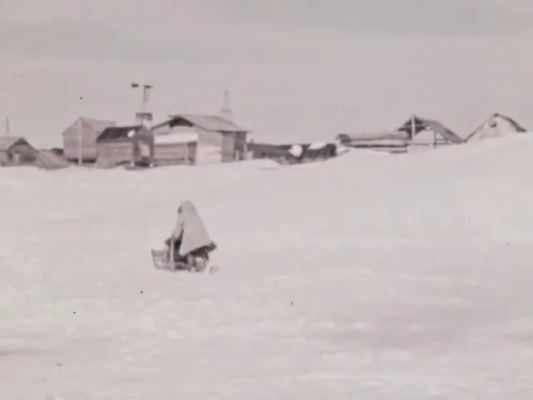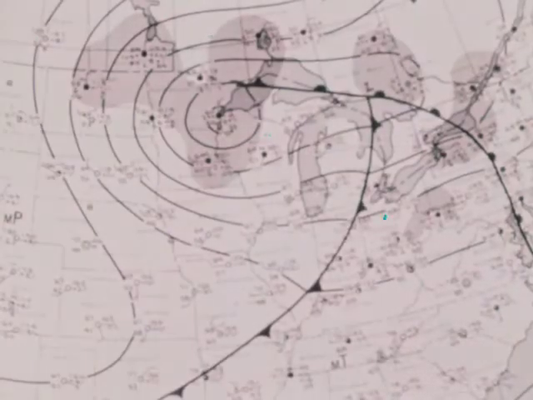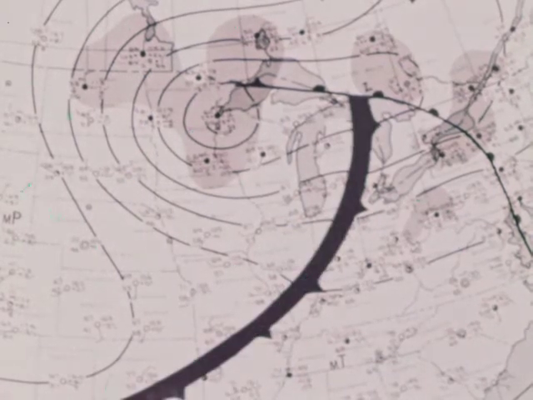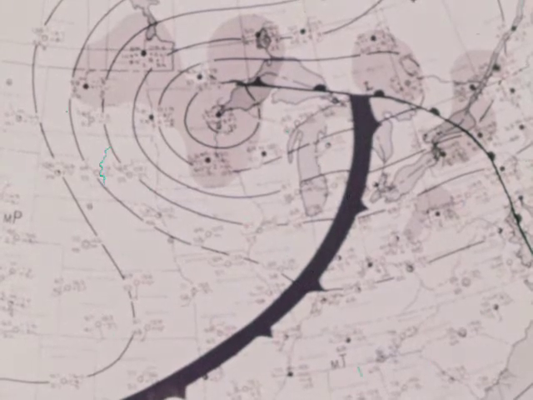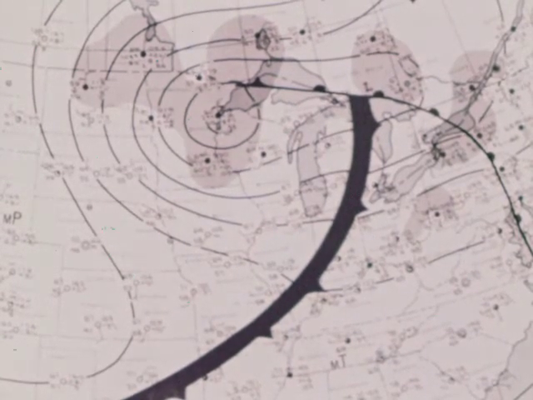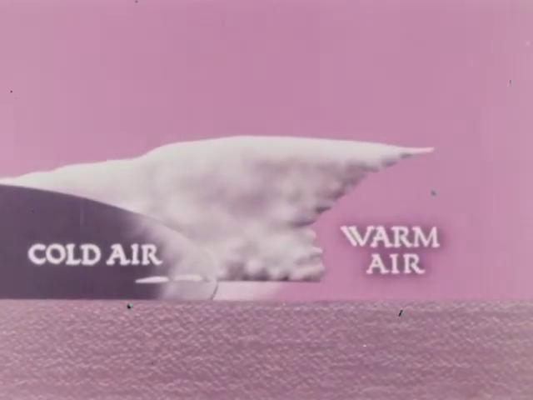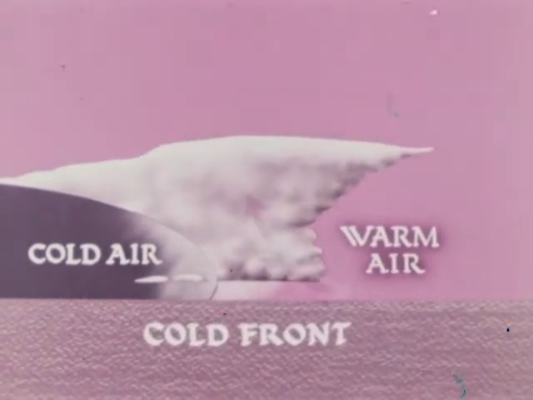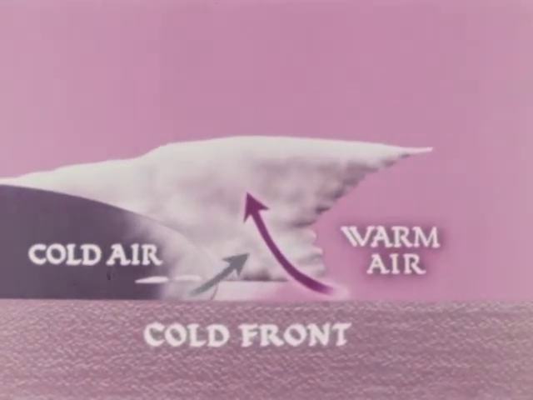When a mass of cold polar air drifts south and meets a warm air mass, pushing it back, we may also find the meeting marked on a weather map. This line shows the boundary between the cold air on the left and the warm air on the right. Such a meeting, where cold air replaces warm air, is called a cold front. The edge of the warm air mass is tipped upward as the cold air pushes under it.